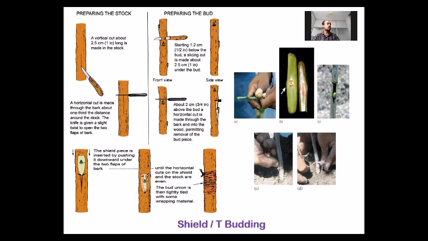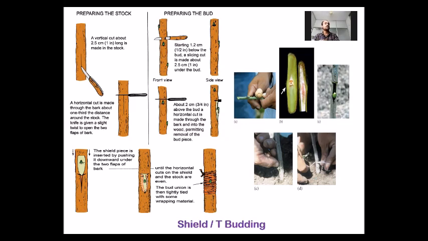And after making the cuts, the flap of bark is opened. Then scion is taken as shown in the picture by taking a single bud and a piece of bark, and this scion is inserted into the T-shaped cut which was made on the rootstock, as you can see in the picture. And after inserting the scion, it is tied with a grafting tape.